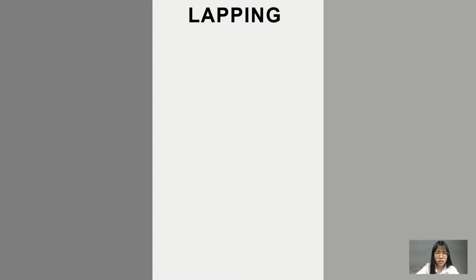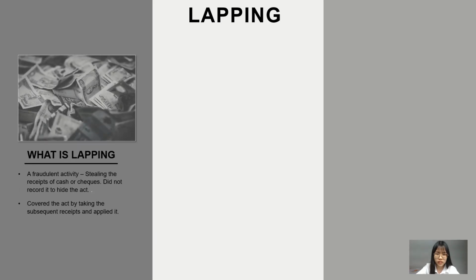Next, we will discuss lapping. Lapping involves the act of stealing a receipt, cash or credit, and not recording it to hide the act. The unrecorded receipt is then covered by taking the subsequent receipt and applying it to cover the theft. For example, a cashier who steals money from the first customer will then steal money from the subsequent customer and record it as the payment of the first customer to hide his or her theft.